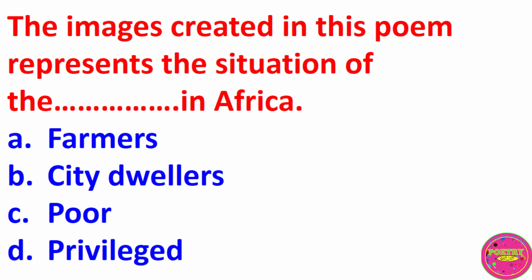The images created in this poem represent the situation of dash in Africa. A. Farmers, B. City dwellers, C. Poor, D. Privileged. The correct answer to this question is C. The images created in this poem represent the situation of the poor in Africa.